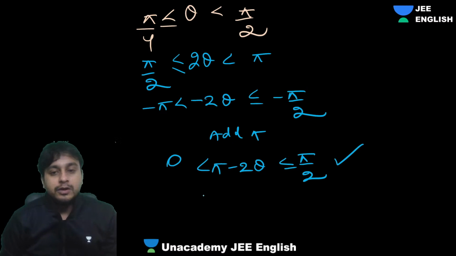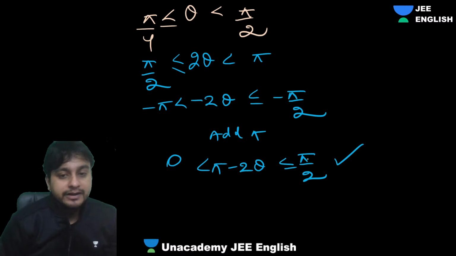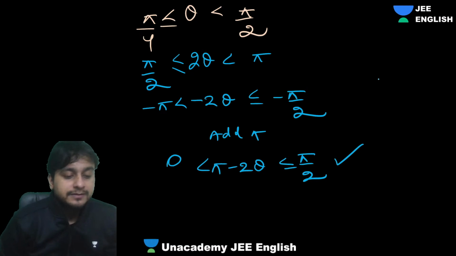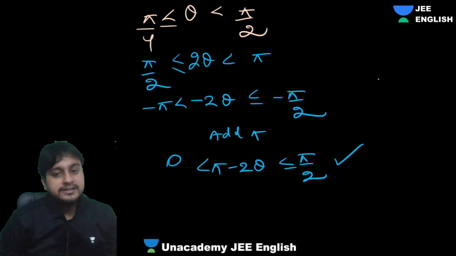Fine. This is what we are getting: pi minus 2 theta, which lies in pi by 2. Is it in the favorite region? Yes, it's the thumbs up region, guys, because sine takes these things pretty easily, right?